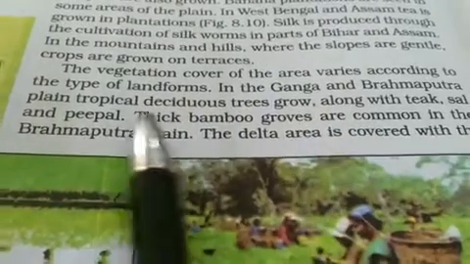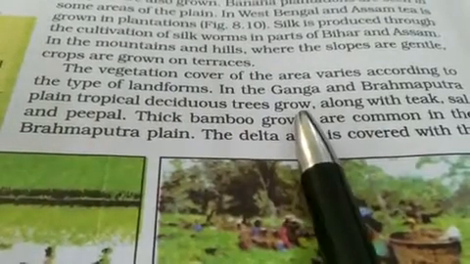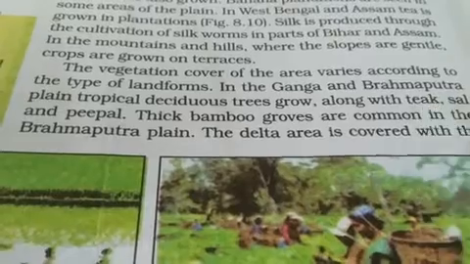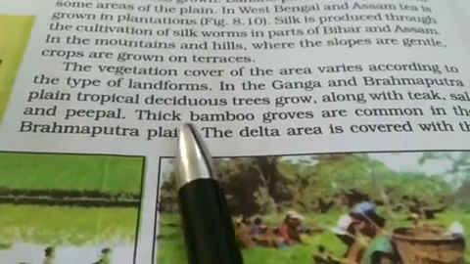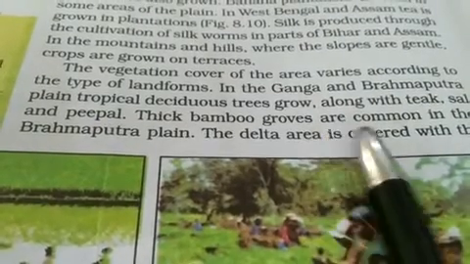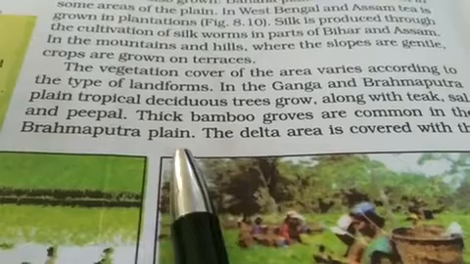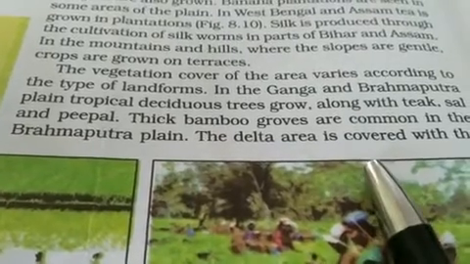In the Ganga and Brahmaputra plain, tropical deciduous trees grow along with teak, sal, and peepal. Thick bamboo groves are common in the Brahmaputra plain. The delta area is covered with mangrove forest.